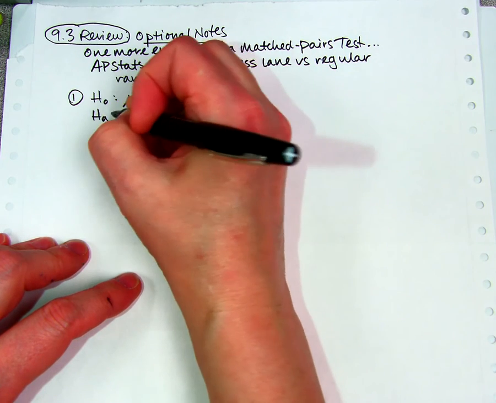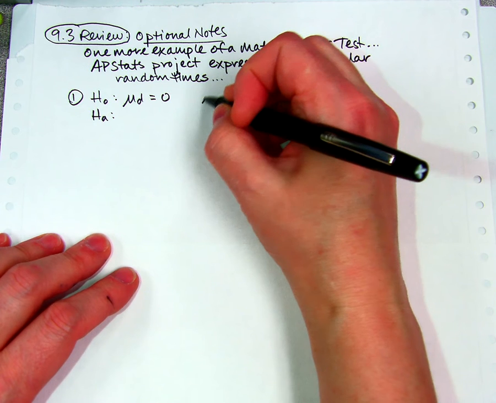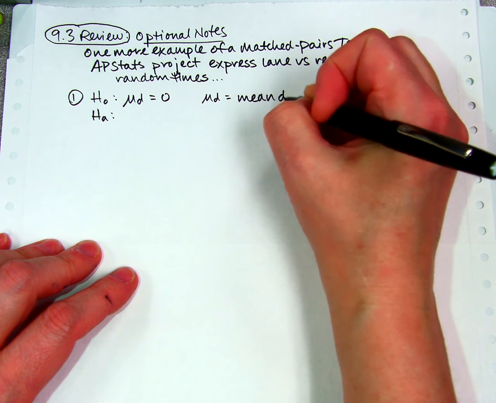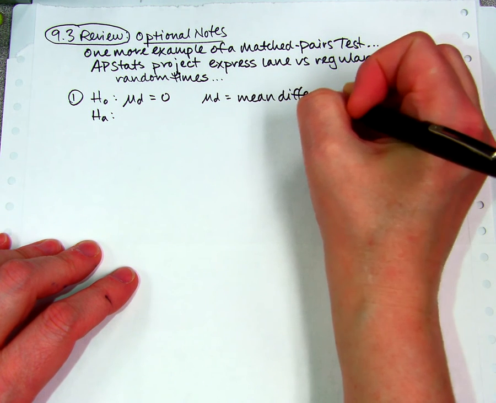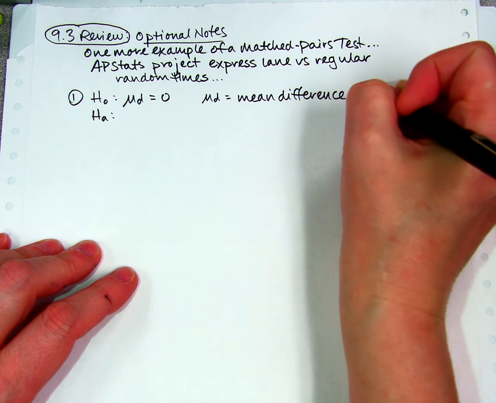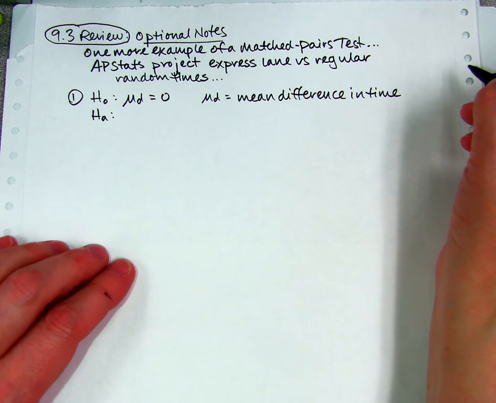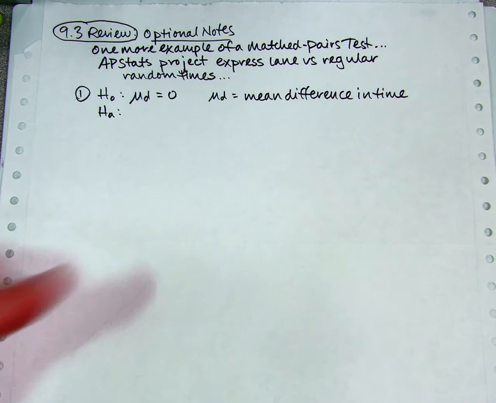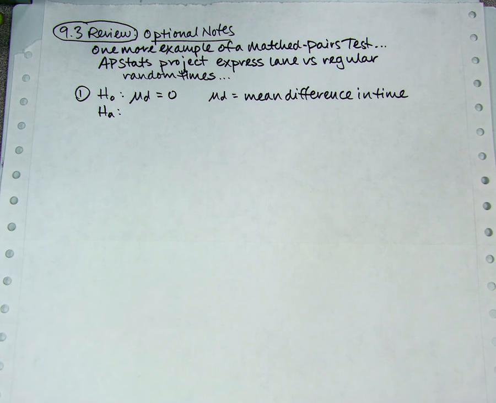The alternate depends on which way we decide to subtract. So let's think about this. Mu d is the mean difference in times. I want to point out that this is definitely matched pairs because the two of them went to the store at the same time and both stood in line at the same time. So those are a matched pair. Each pair of numbers is matched up based on that.